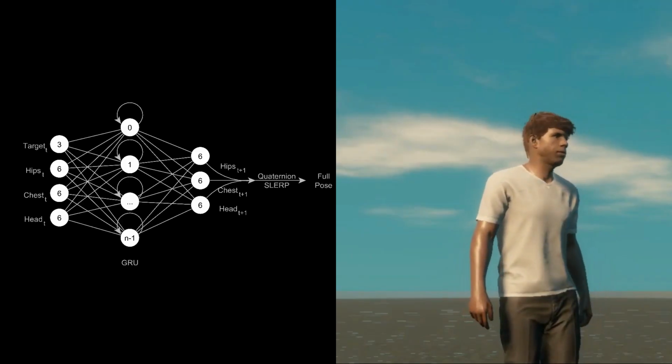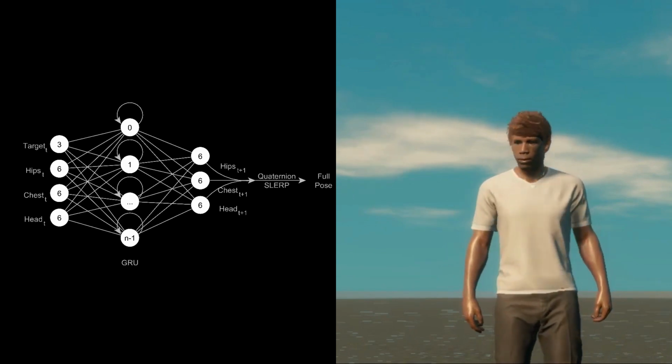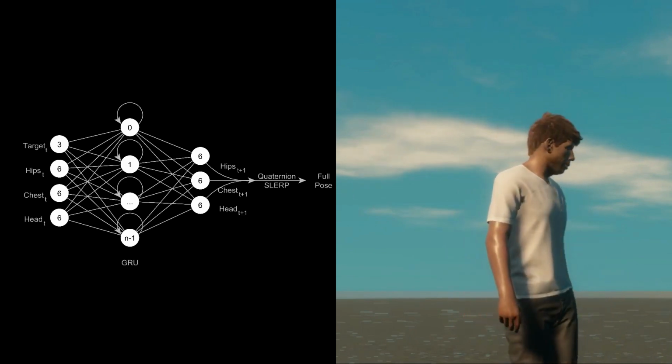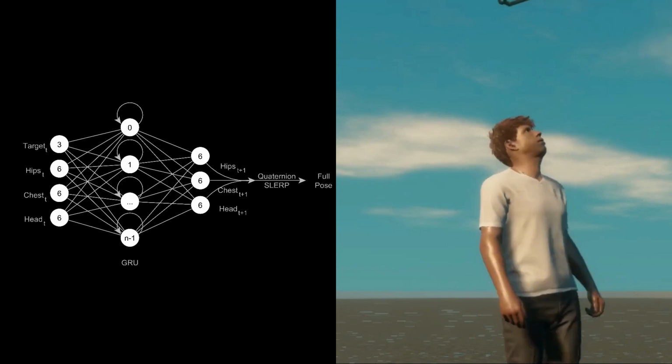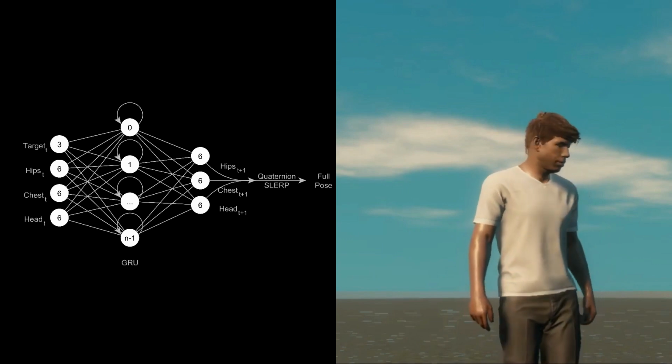We also trained a simplified version of the recurrent neural network to be used when the character is farther away and allows for a lower level of detail. We only predict the hips, chest and head and interpolate the joints that are in between them.